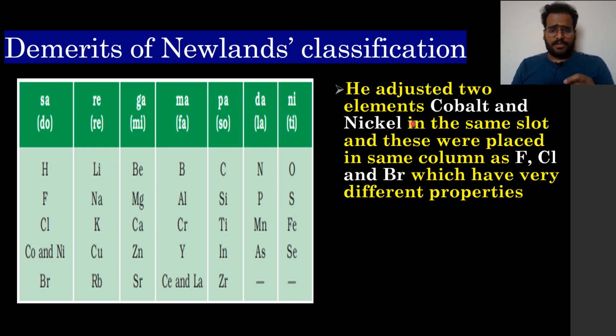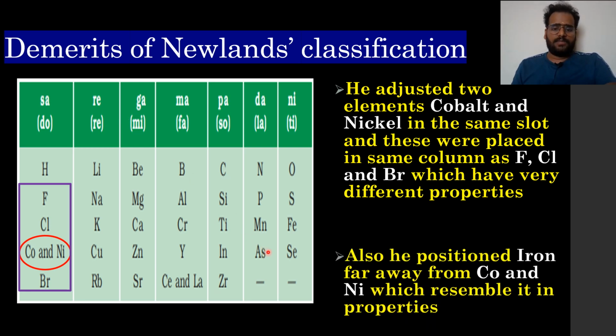The next demerit is he adjusted two elements, cobalt and nickel. See here, cobalt and nickel, both in one slot. Not only that, he kept those elements in the same column as fluorine, chlorine and bromine. So we know fluorine, chlorine, bromine are non-metals. Cobalt and nickel are metals. So both have totally different properties. Then it is he himself who is breaking the law of octaves. So this is one of the drawbacks.